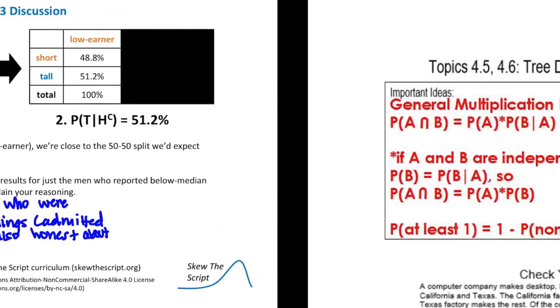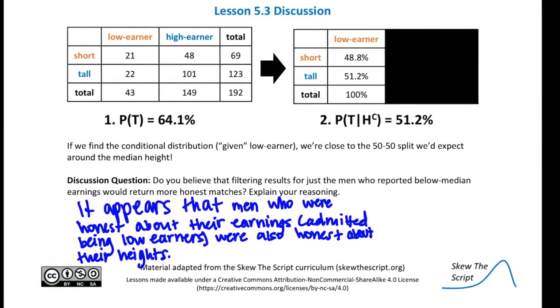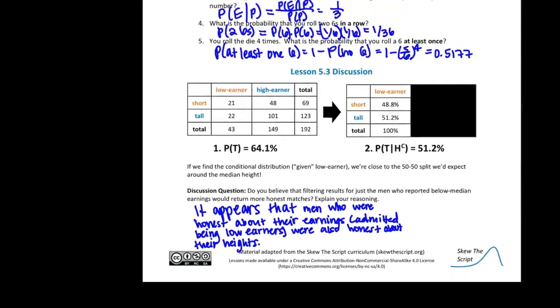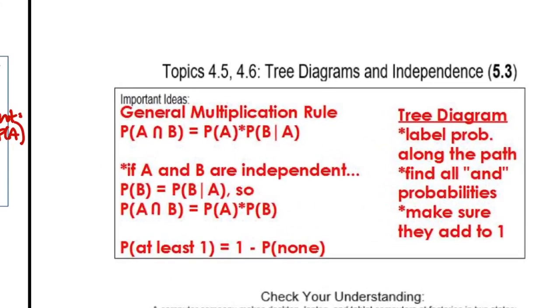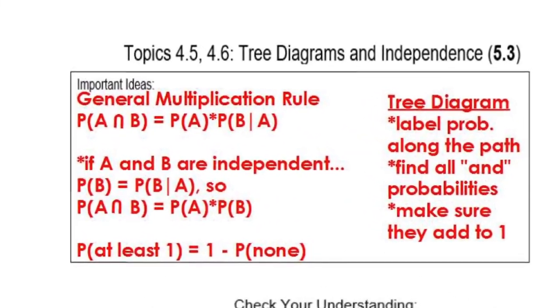Okay, so let's do this right here. Pause, write all these rules down, and then we will do the check your understanding. So you can go ahead and pause the video now, copy these notes into your box from your original activity, and then try the check your understanding, and we'll go over the answers.